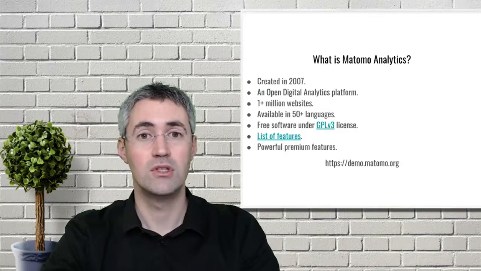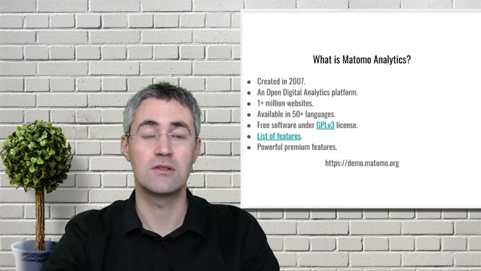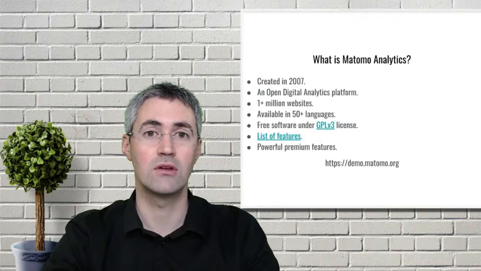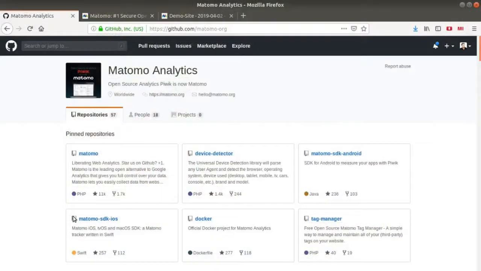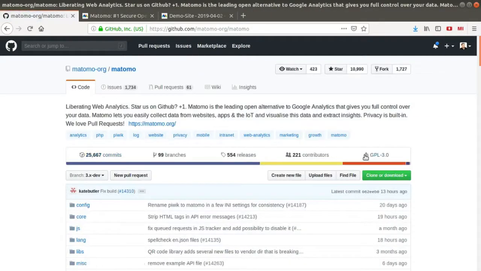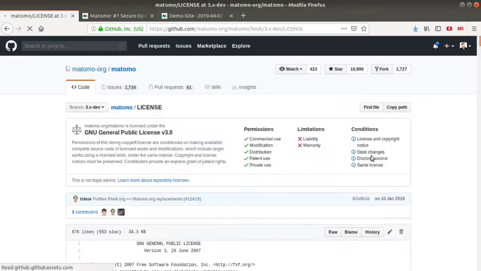It's an open digital analytics platform, and that's what it's mainly famous for. It's a free software under the GPL v3 license. In order to check that out, you can see that directly within GitHub. So this is what you can see up here, right? You have Matomo on GitHub, and if you click over here, you will have the condition of the GPL v3 license, and the permissions are the following one.